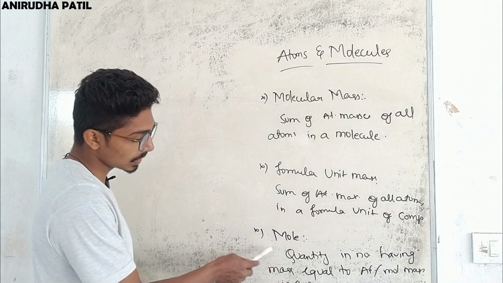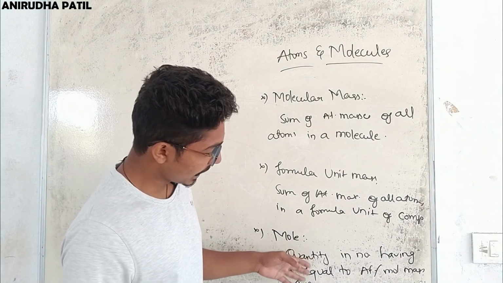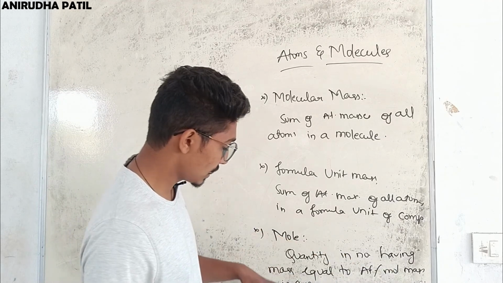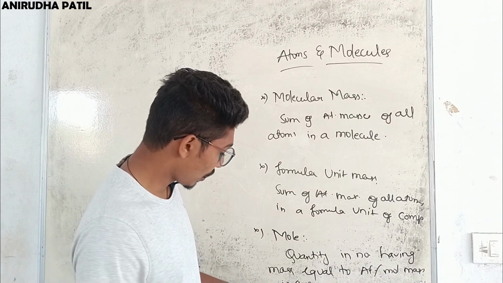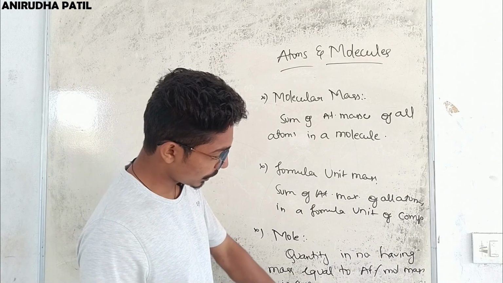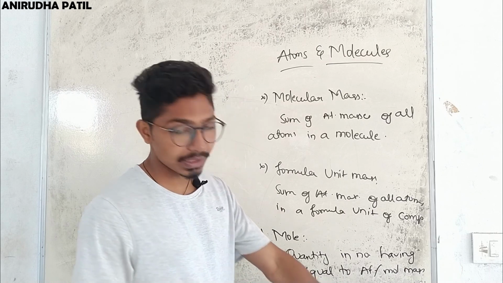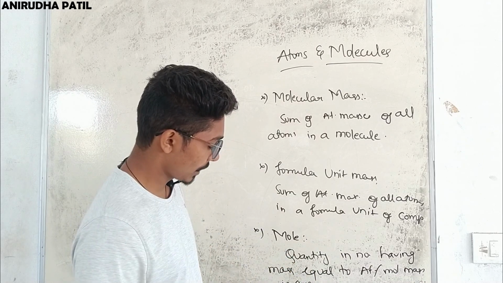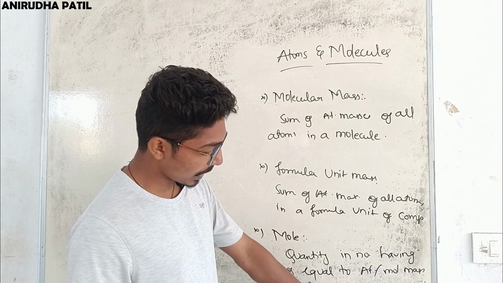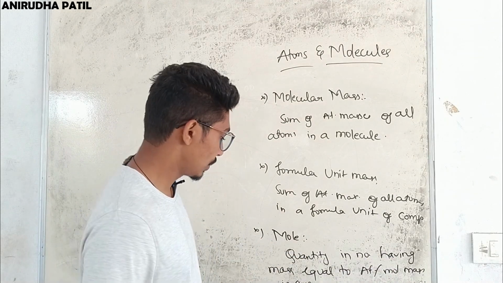Then the next concept is mole. So what is a mole? It is a quantity in number having mass equal to atomic or molecular mass in grams. So 1 mole of any substance contains 6.022 into 10 raised to 23 atoms of that substance. For example, 1 mole of carbon contains 6.022 into 10 raised to 23 carbon atoms. So that is the mole concept.